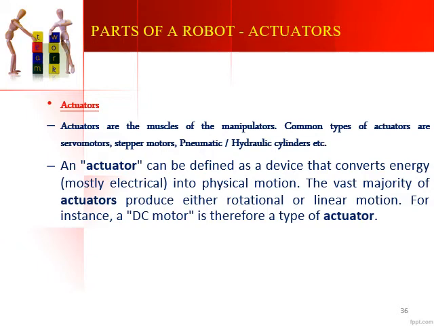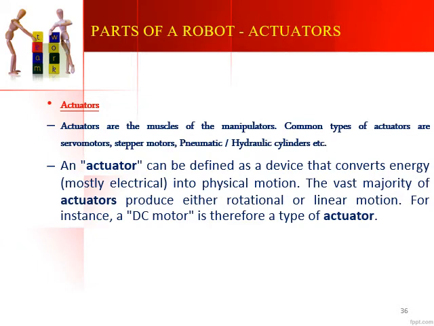Some examples of actuators are servo motors, stepper motors, pneumatic or hydraulic cylinders, DC motors, etc. If you look at pneumatic and hydraulic cylinders, they give you linear motion. The movement of the piston in the cylinder gives you the linear motion. And the different types of motors which are available will provide you a circular or rotational motion. So an actuator can produce either a rotational motion or a linear motion. A vast majority of actuators produce either rotational or linear motion.